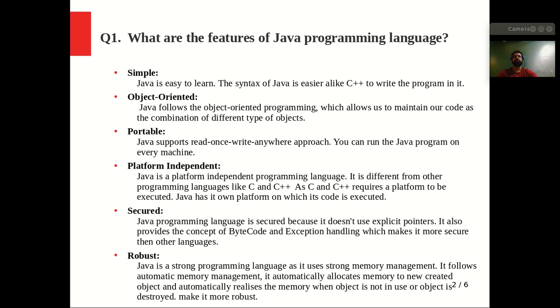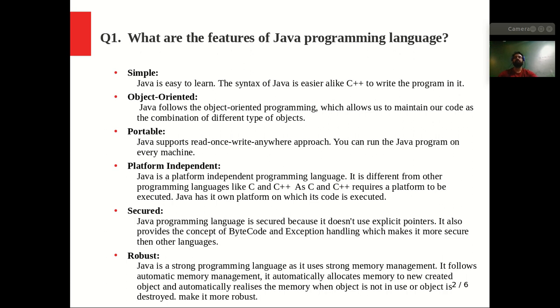The important thing is that freshers have a confusion: if I want to learn Java, then what is the prerequisite? There is no prerequisite language to learn Java. You can learn Java directly. It is not required that you have knowledge of any programming language like C, C++, or PHP. You can directly learn Java, and the learning curve is very low. So this is a very simple language.